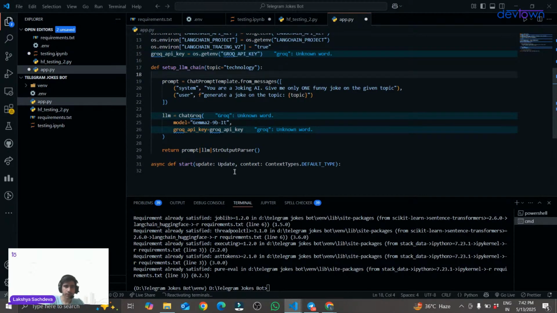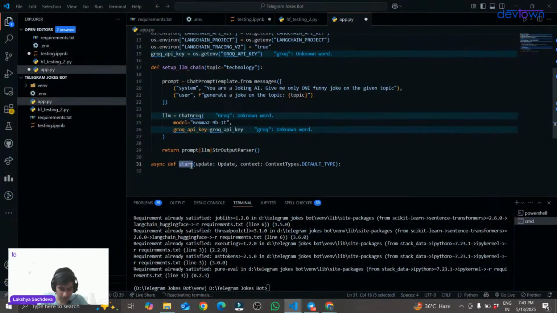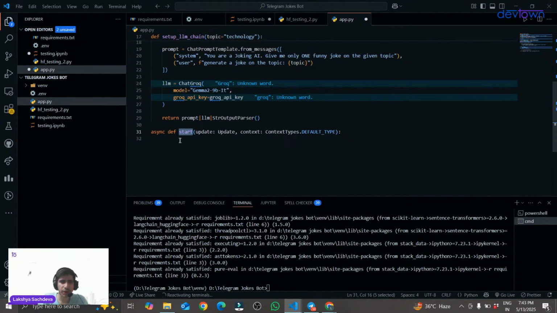Okay. So great. Now what is this update and context type dot default type? This is for every time we send a message, whenever we start our function. How can I tell you? I will be able to explain it in a better way while doing the practical. What is the start function over here, and what will be the other functions that I will be writing, I can explain in a better way while doing the practical.